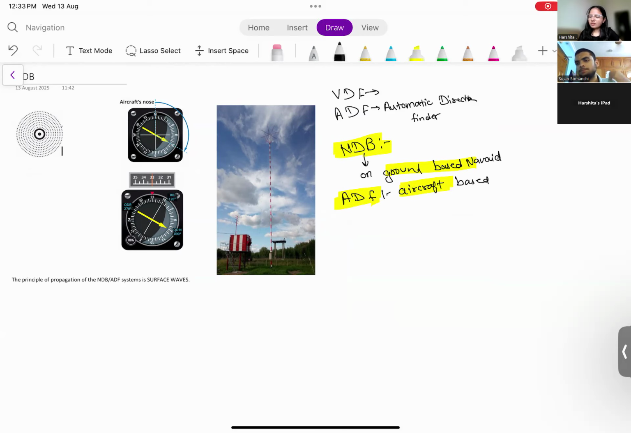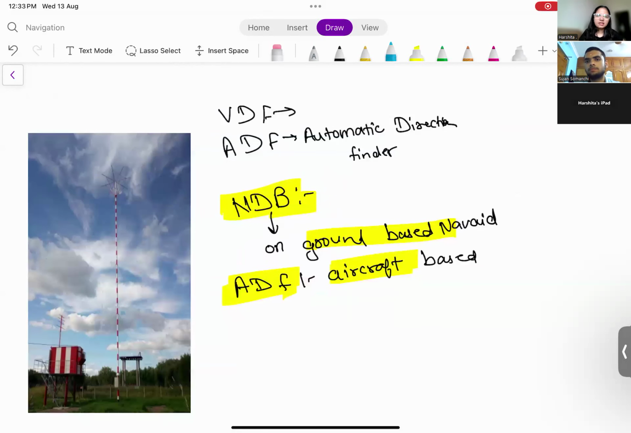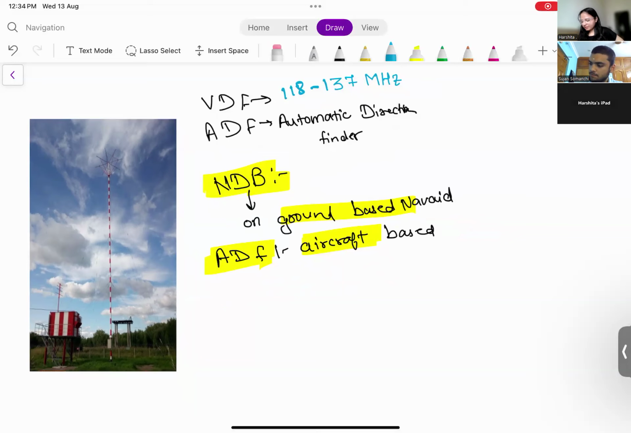For VDF, what was the frequency used yesterday? For VDF, it was 137 megahertz, right? Today, since we are studying NDB, the frequency which is used in NDB is 190 to 1750 kilohertz, right? This frequency you have to remember.